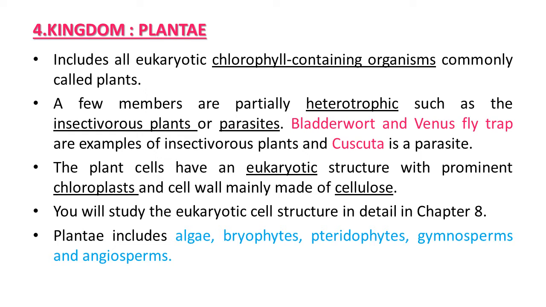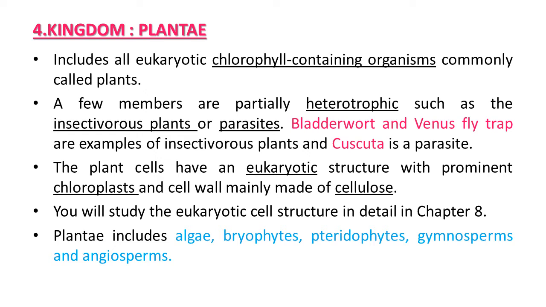Some features of this kingdom. This kingdom includes all eukaryotic chlorophyll containing organisms commonly called plants. So we can say plants which are green in color due to the pigment chlorophyll, they all are included here. A few members are partially heterotrophic, such as insectivorous plants or parasites also. Bladderwort and Venus flytrap are examples of insectivorous plants and Cuscuta is a parasite.